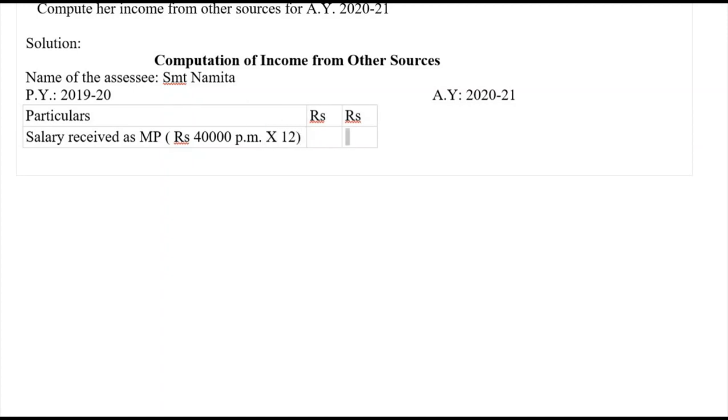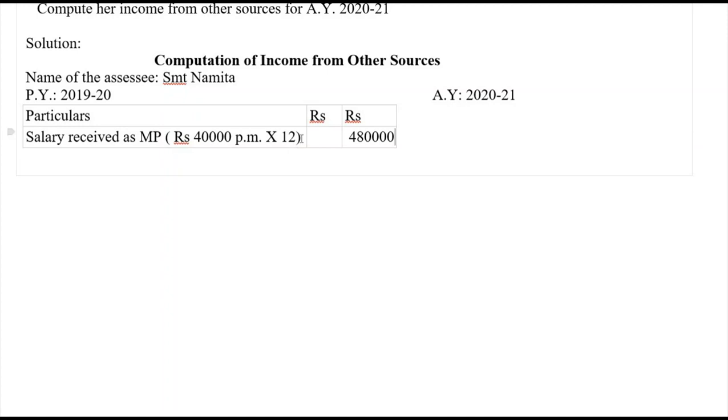So now, salary received as MP, rupees 40,000 per month multiplied by 12, so that comes to rupees 4,80,000.